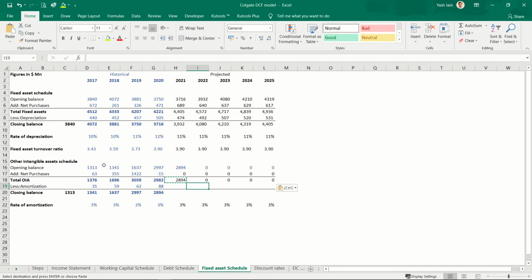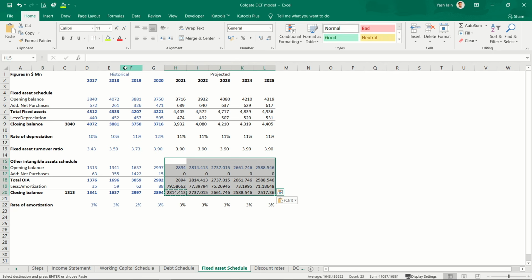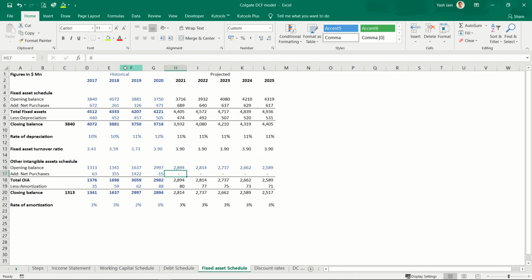My amortization would be at 3%, so 3% multiplied by 2894, copy paste this also, and my closing balance would be this minus this, copy paste this also. Let me improve the formatting. Okay, so this is my amortization balance, this is my depreciation balance. This is why I prepared this schedule.